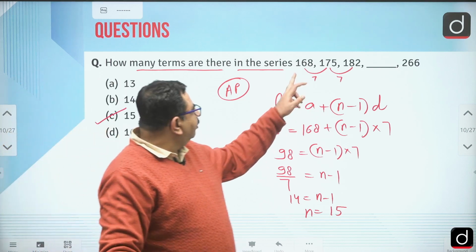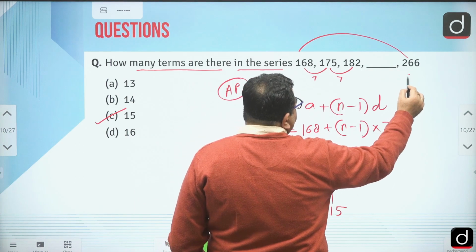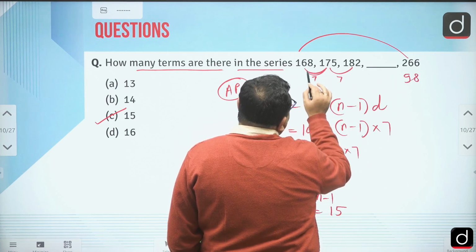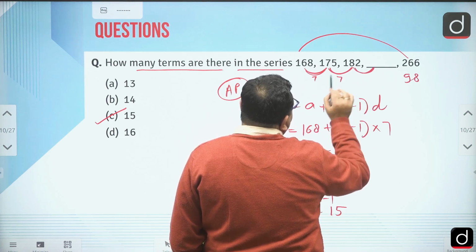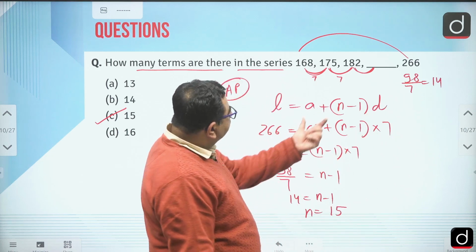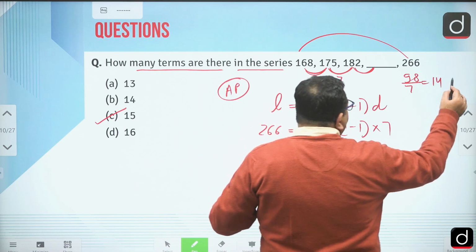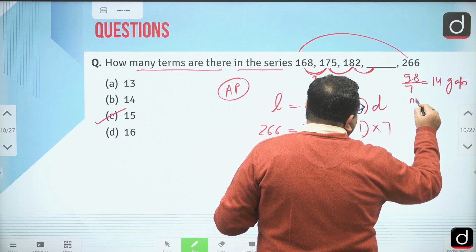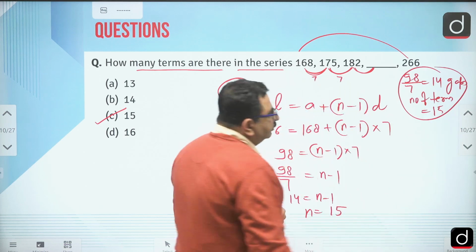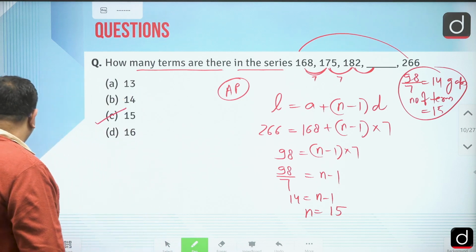Else you can check from 168 to 266. What is the difference in total? 98. And terms are running at a difference of 7. So how many times will this gap of 7 come, right? If I divide it by 7, that is 14, right? So you can check if there are 2 gaps, the number of terms will be 3. So if there are 14 gaps, then number of terms should be 15, right? This way also we can think in arithmetic progression. Okay. Now let's see.